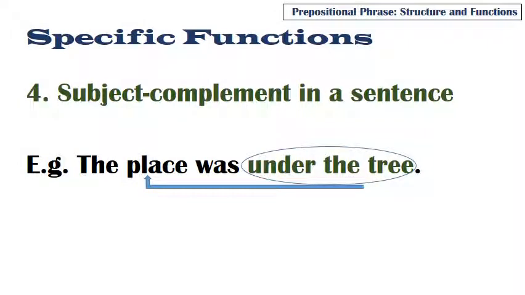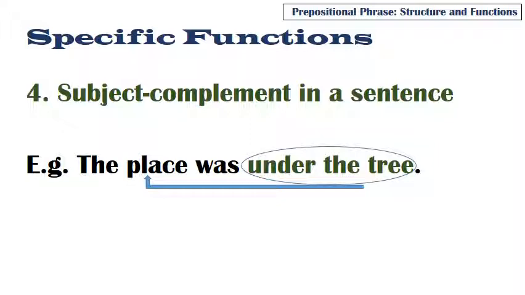Another function is that prepositional phrase can be a subject complement in a sentence. That is, it can come in to make the sentence complete and meaningful. Then it should also shed light on the subject used in the sentence. The example on the screen gives us the place was under the tree. If we stop at the place was, the sentence will not be complete.